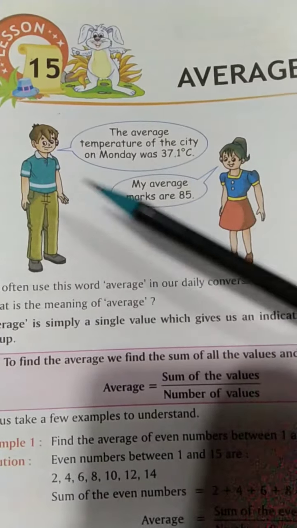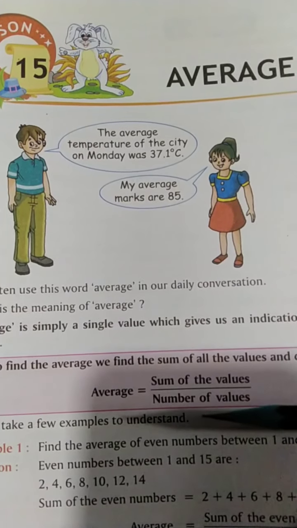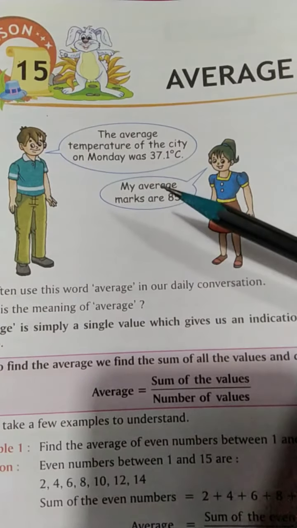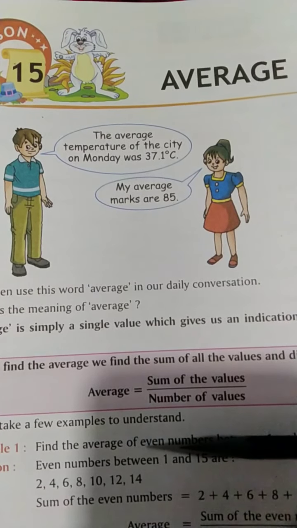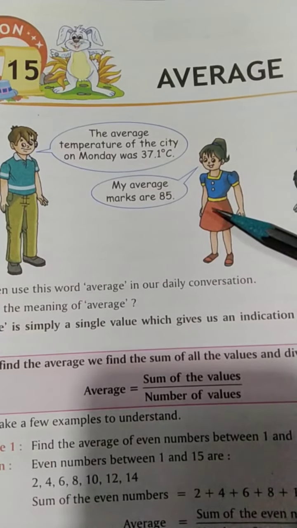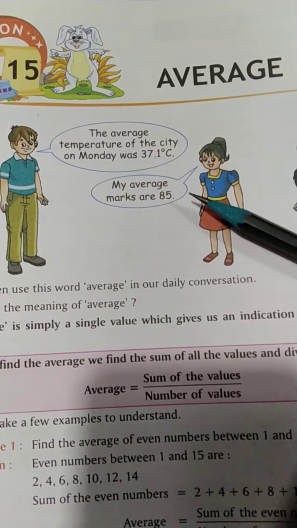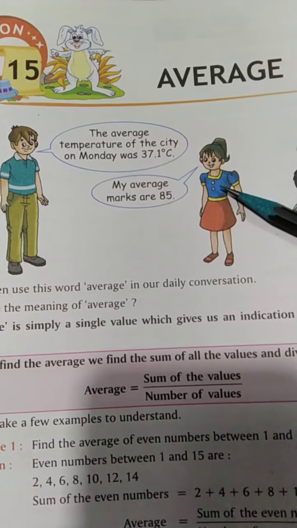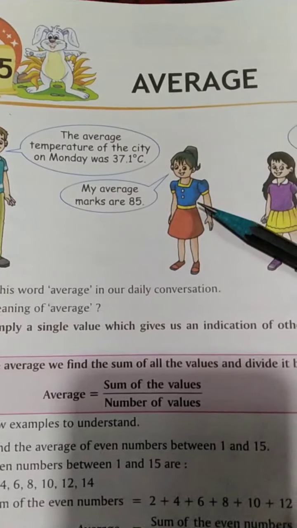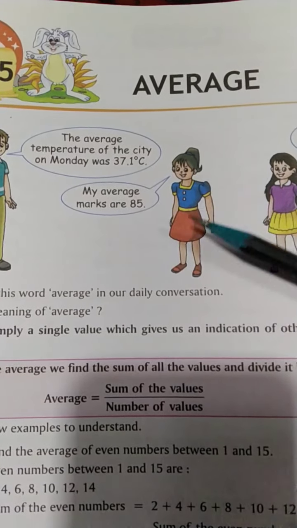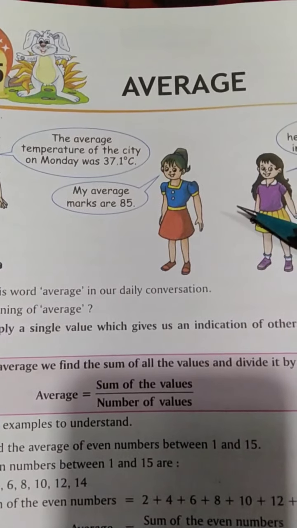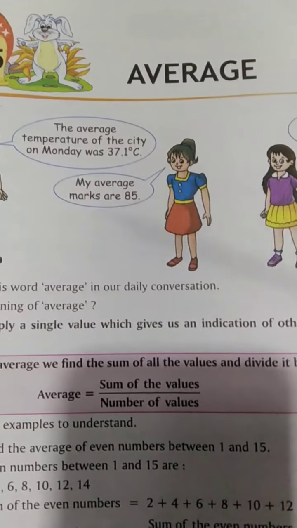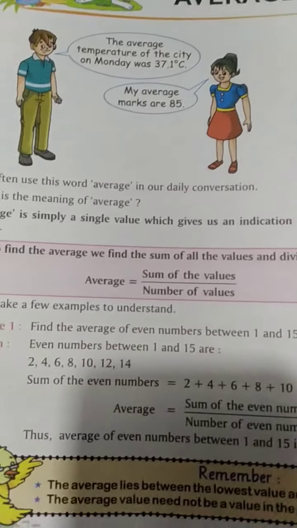Here this boy is saying the average temperature of the city on Monday was 37.1 degrees Celsius. The girl is saying my average marks are 85. It means the average is a single number which represents the total of the values. Here are some examples.